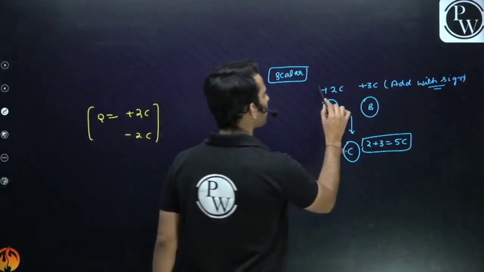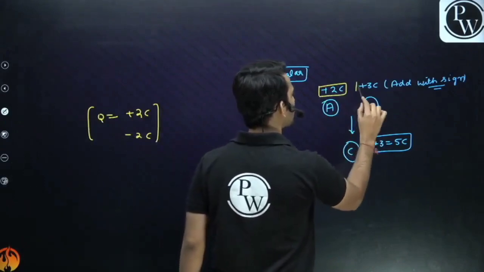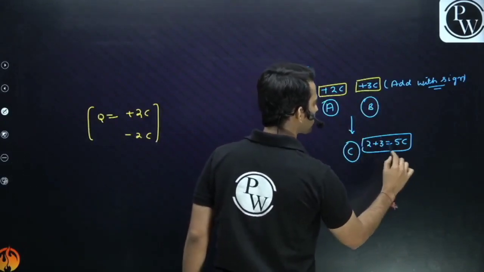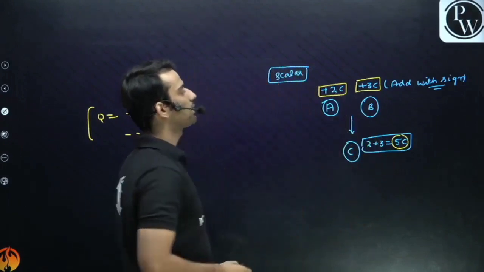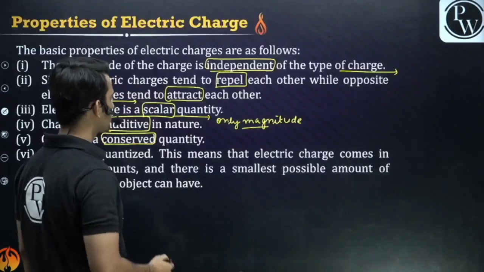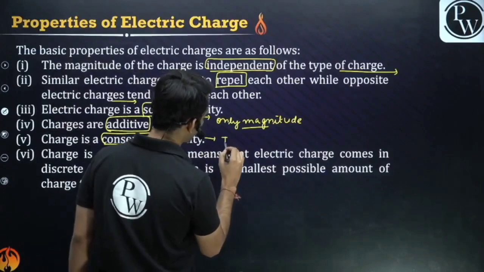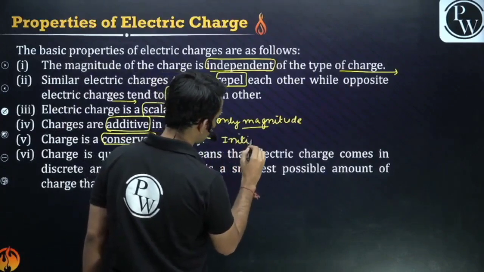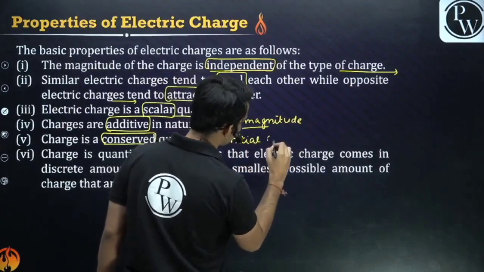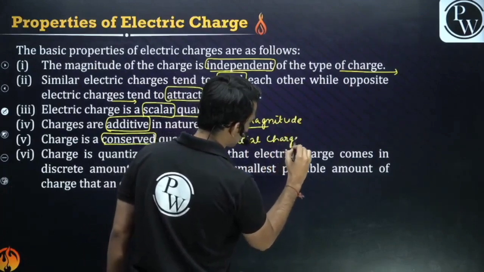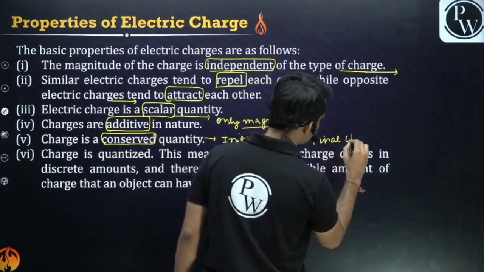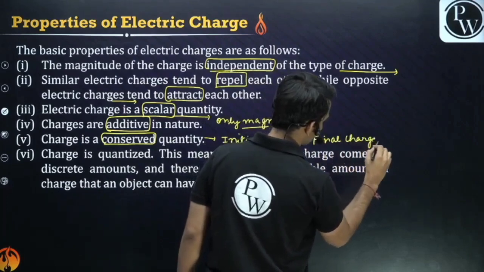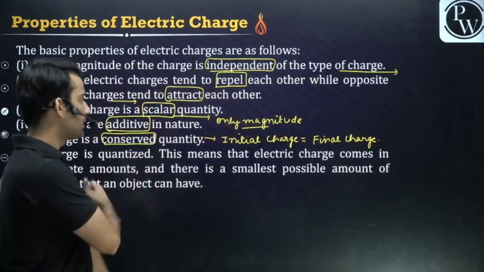You can see if I have combined two charges, 2 and 3 coulomb, the resultant is 5 coulomb. So charge is conserved, no? Initial charge is equal to final charge. So conservation means initial charge is equal to final charge. Like initial mass equals final mass, we have initial charge equal to the final charge, guys.